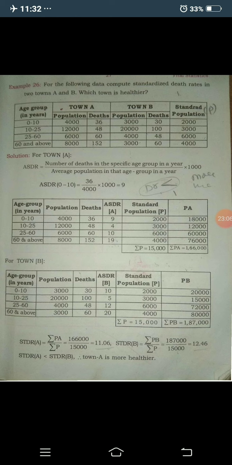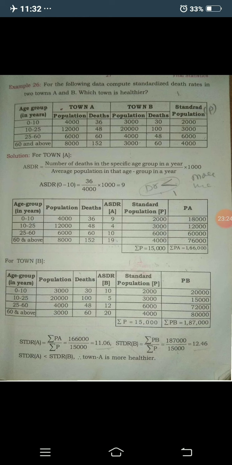Okay, here the sum of P is always the same in finding this STDR, but you have to concentrate first on how the formula is given.